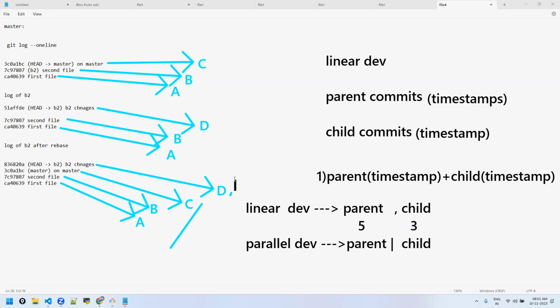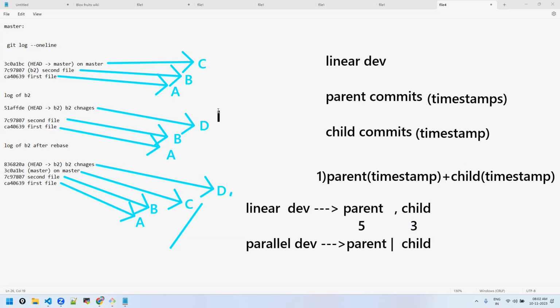So this is what a rebase is. You can try out different scenarios, but I won't suggest this because we don't use this kind of rebase much in reality. If you want to try out different things, conflicts and all, you can, but that's not required. We will not use this type of rebase.